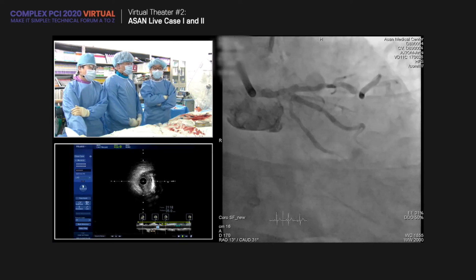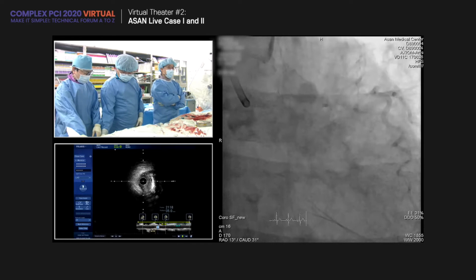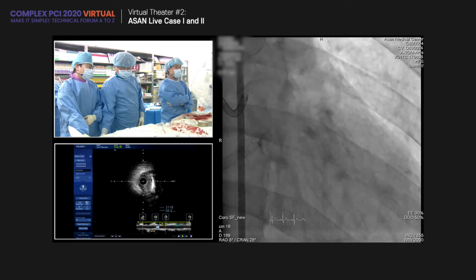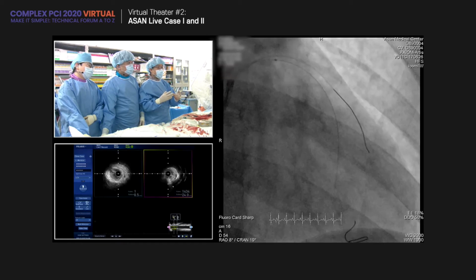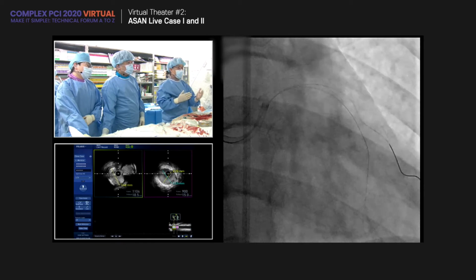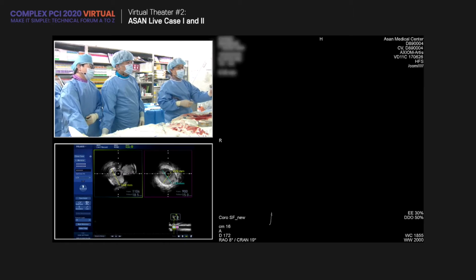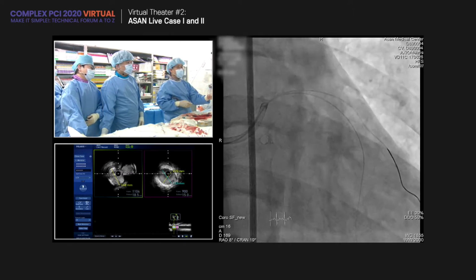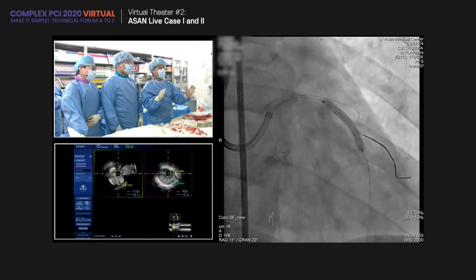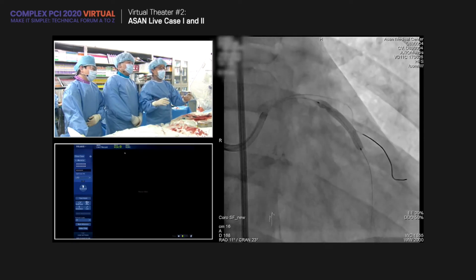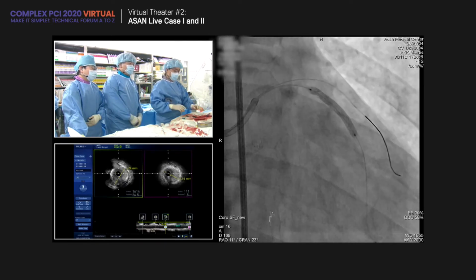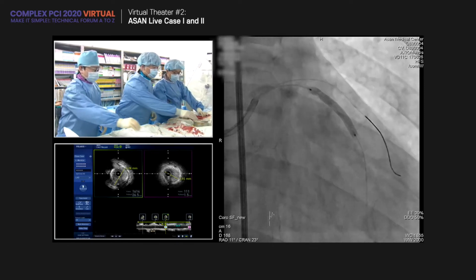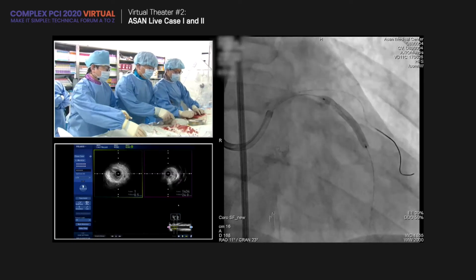So we made some progress. On the basis of the IBIS, we decided to shorten the OM branch with a balloon and stent, and we performed predilation using a 3.0 non-compliant balloon. In the distal part there is a huge plaque burden. We already put in the 3.0 26 stent. What we're going to do now is the most critical part, the distal left main stenting.